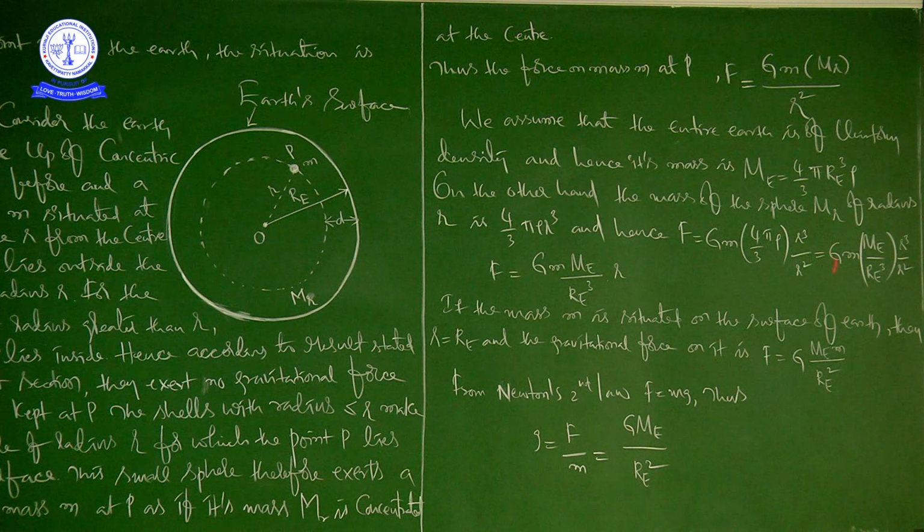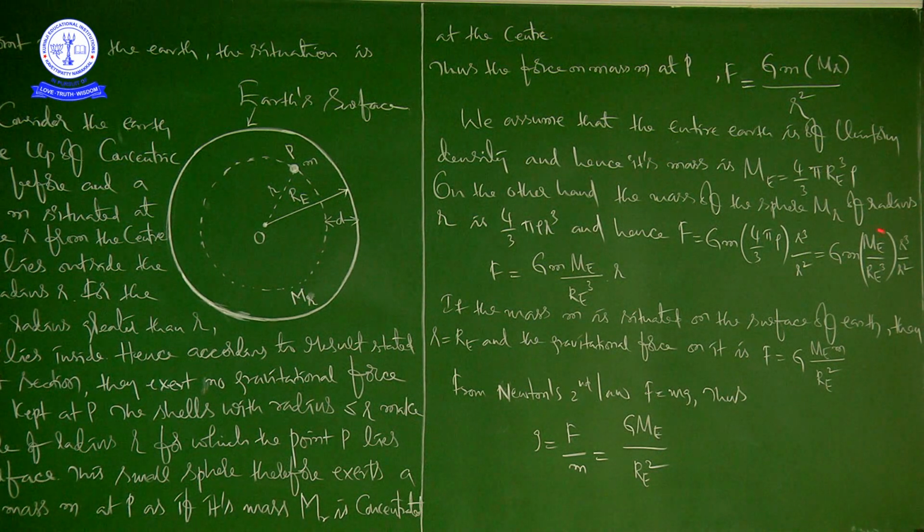Now, I hope you understood here. In place of Mr, he has written 4 by 3 pi rho r cubed mathematically, right? And r square is the common term from this formula. Not only this formula, take the general formula F is equal to G m1 m2 by r square, that is what we got from section 8.3.